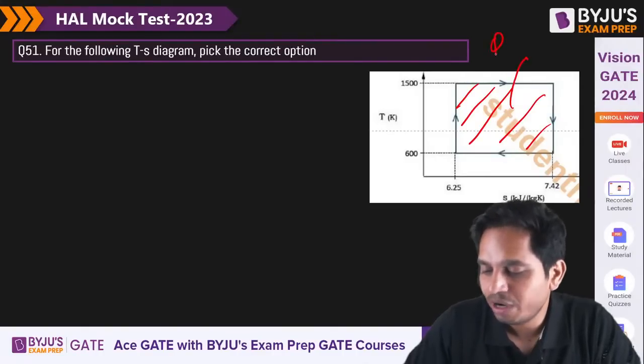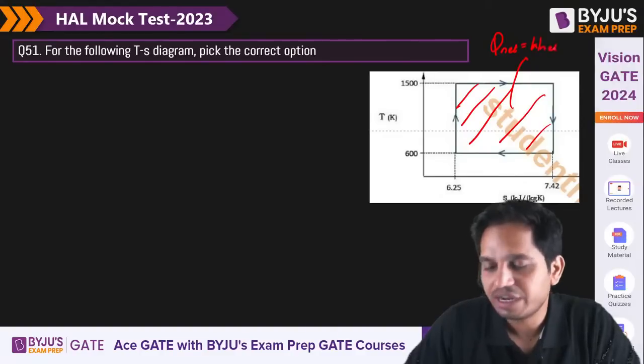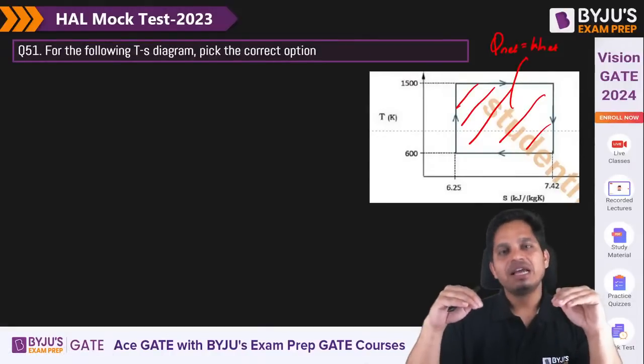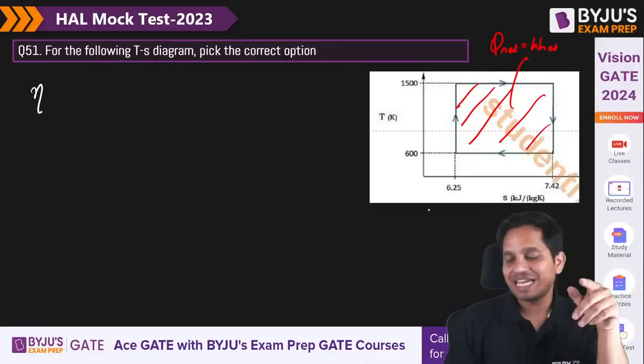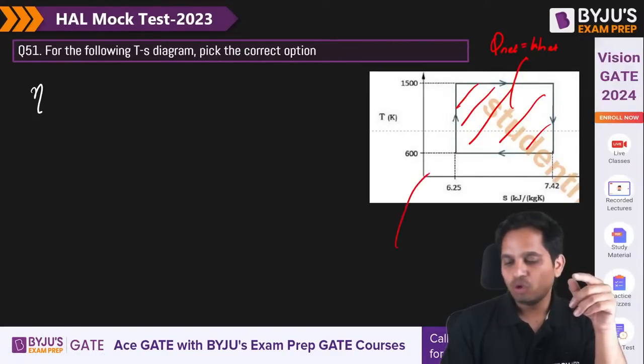This is Q net and also work net. Net work done. Okay, so I need to calculate efficiency and work output. Okay, so efficiency and what is this cycle? By seeing this cycle, I can tell you it has two isothermal processes, two adiabatic processes.